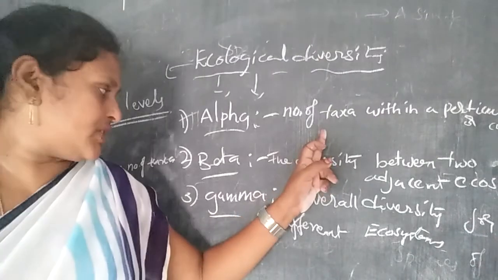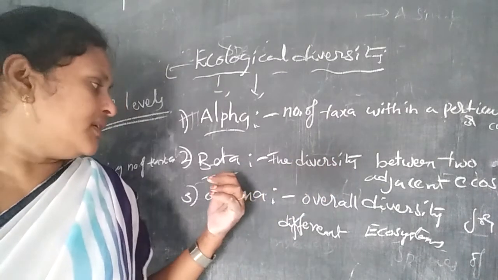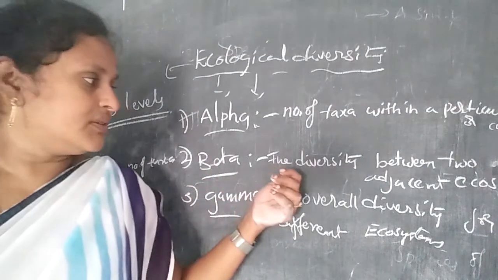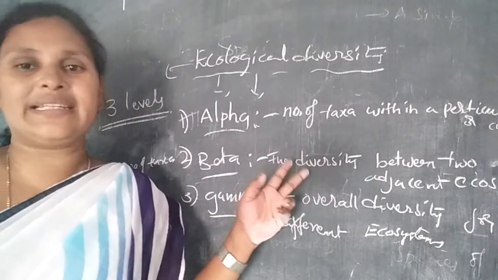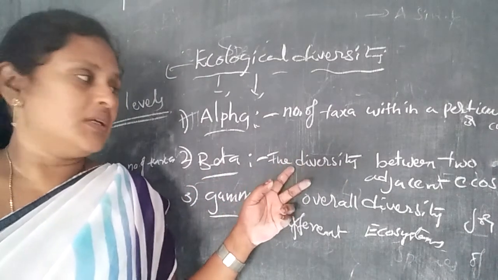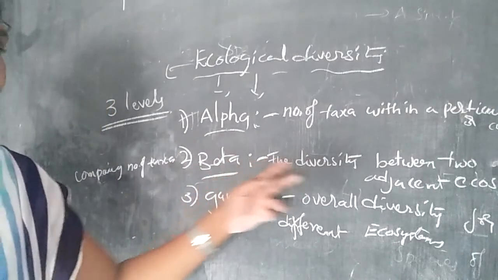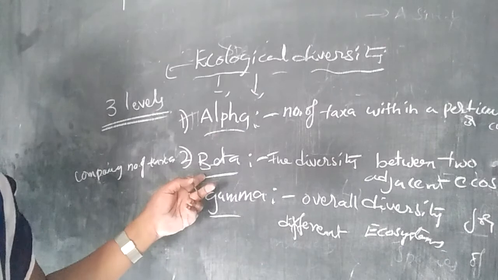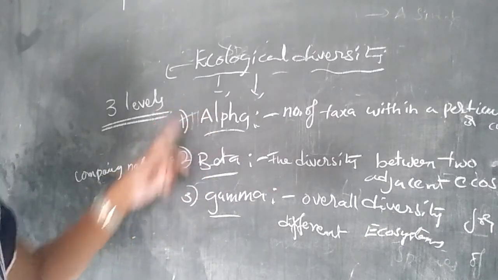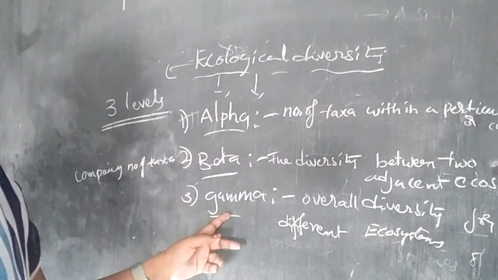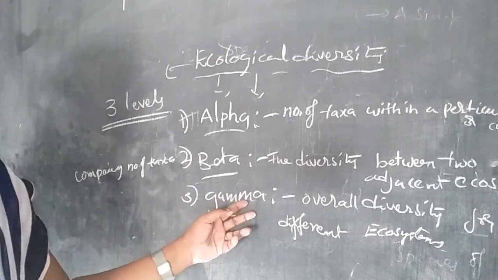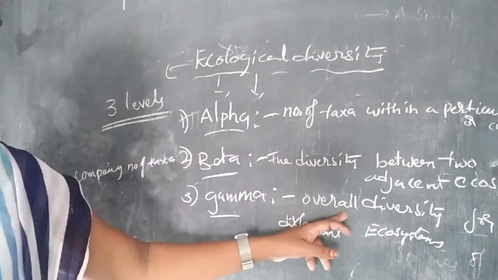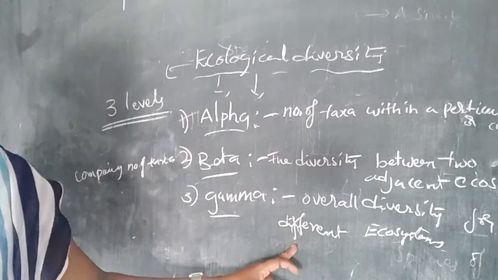Next, beta ecological diversity is the diversity between two adjacent ecosystems. And the third one is gamma ecological diversity, which is the overall diversity across different ecosystems.